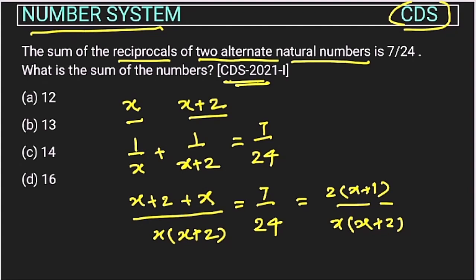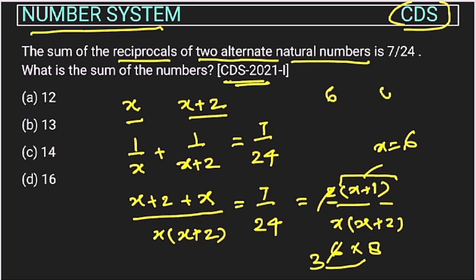देखो हमें ऊपर 7 चाहिए, right? So here we are having 2, it means that 2 should get cancelled, right? And this should become 7. This will become 7 if we are taking x as 6. So if we are taking x as 6, so here this will become 7, here this will be 6, and here this will be 8. So this 2 will cut this thing here. So this will become 8 into 3, 24. So if we are taking x as 6, so this equation is getting satisfied. So the number will be 6 and another will be 8, right?